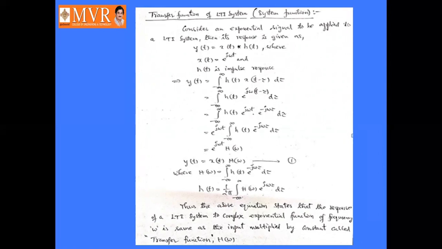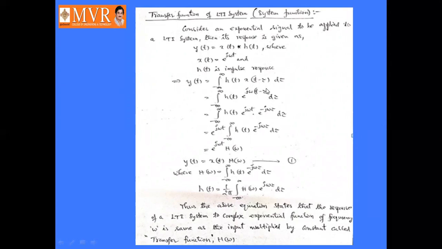Its impulse response is h of t, so that y of t becomes x of t convolved with h of t. The convolution formula is the integral from minus infinity to infinity of h of tau into x of t minus tau d tau. Okay, if x of t is e power j omega t, then x of t minus tau will become e power j omega (t minus tau), right? Then the integral from minus infinity to infinity of h of tau into e power j omega (t minus tau) d tau.